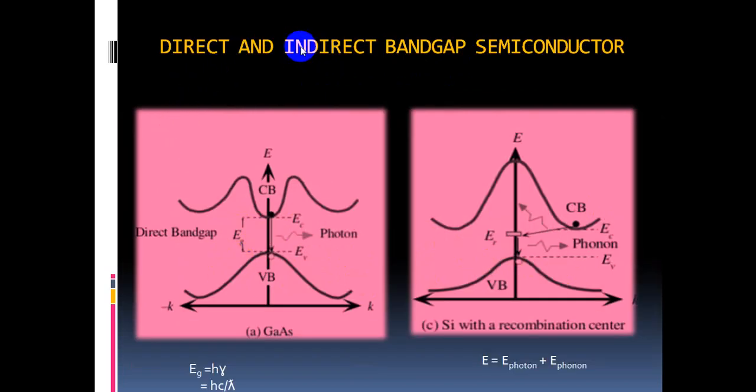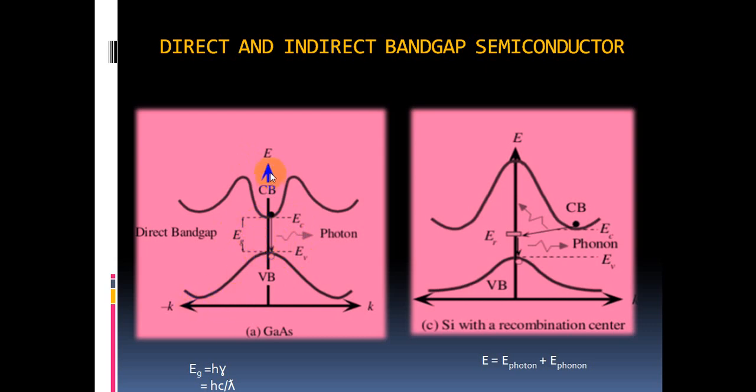Now come to direct and indirect band gap semiconductors. First of all, we discuss direct band gap semiconductors. In this diagram, this band is called the valence band and this band is called the conduction band. In between the conduction band and valence band there exists an energy gap, denoted Eg. Here Eg is the energy gap, Ec is the energy of the conduction band, and Ev is the energy of the valence band. In semiconductors, the energy gap is in the range of or less than 3 electron volts.